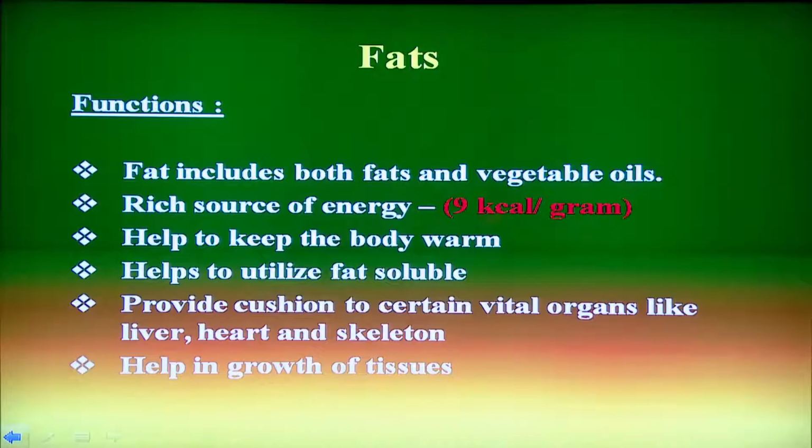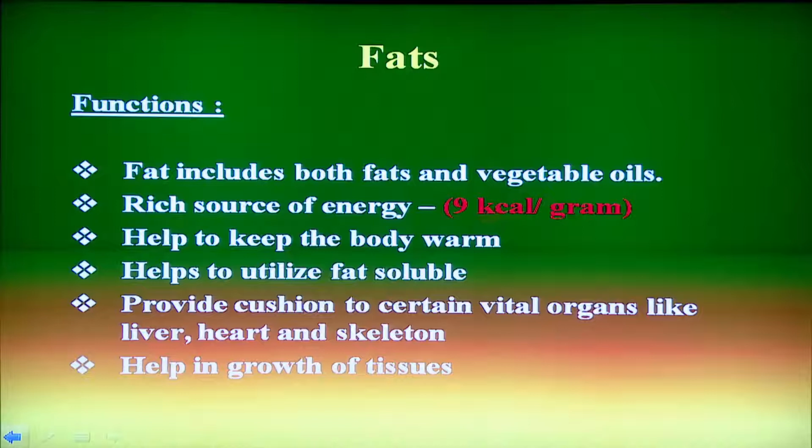Now, we will see about the fat. Fat is a buzzword nowadays, because we have understood that eating too much fat makes us sick and more obese, because it gives more amount of calories.